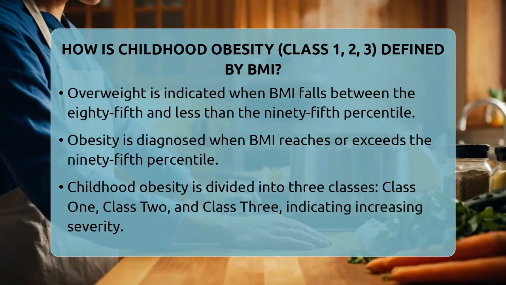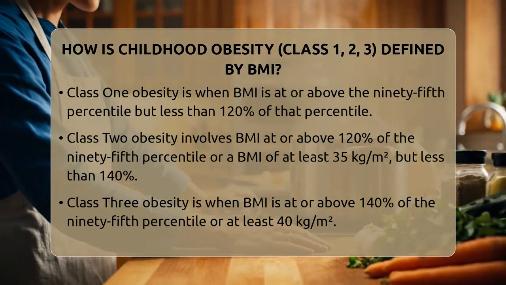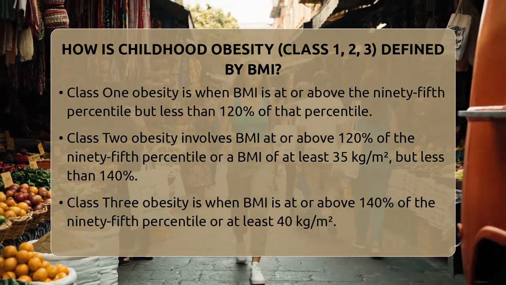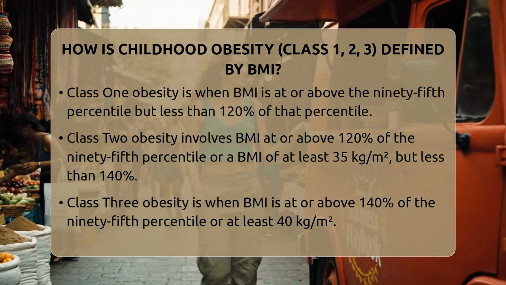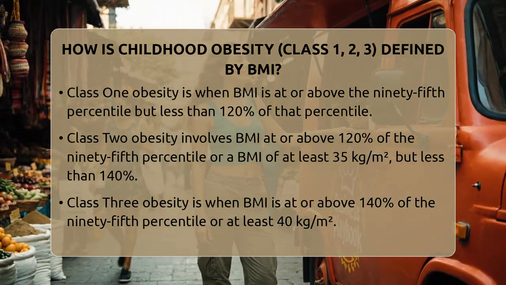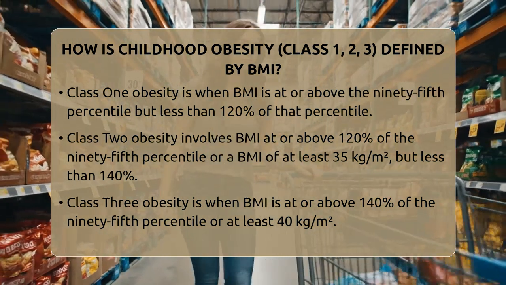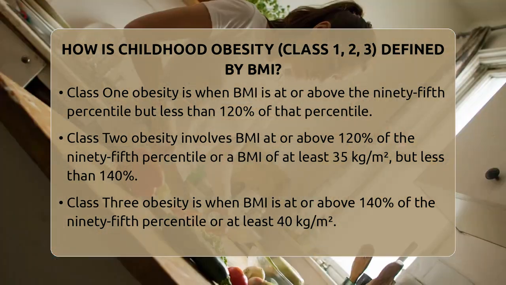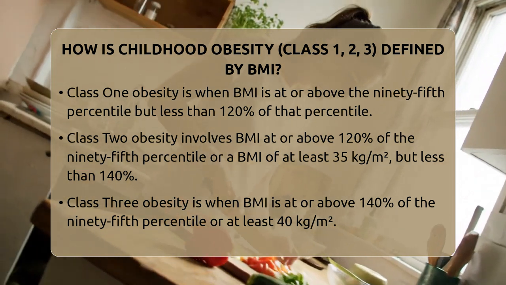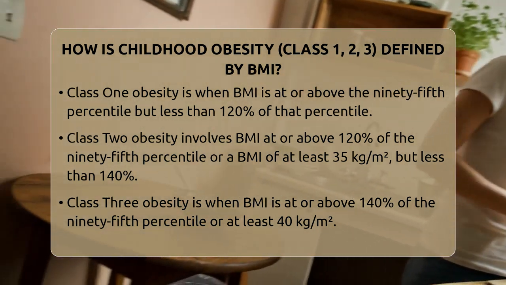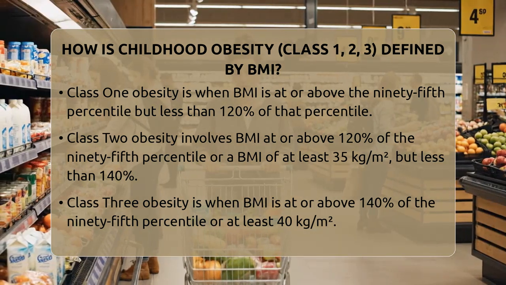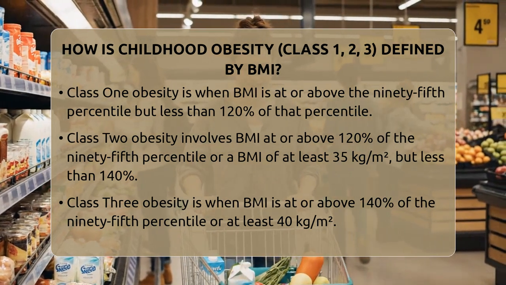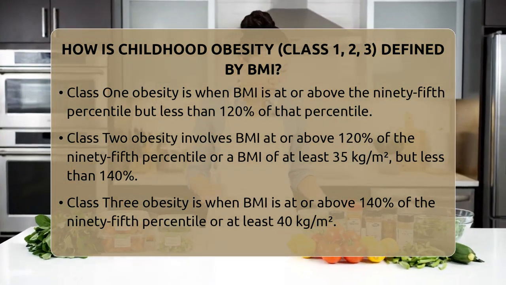The most severe, class 3 obesity, happens when the BMI is at or above 140% of the 95th percentile, or a BMI of at least 40 kilograms per square meter. These thresholds help doctors identify children who are at higher risk for health problems related to excess weight. Because children grow at different rates, BMI percentiles are the best way to understand if a child's weight is healthy. For example, a BMI of 23 might be healthy for a 15-year-old but could be considered obese for a 10-year-old. That's why growth charts and BMI calculators are so important.